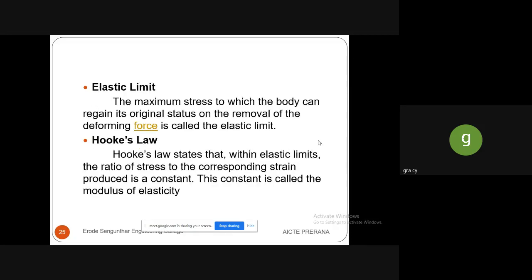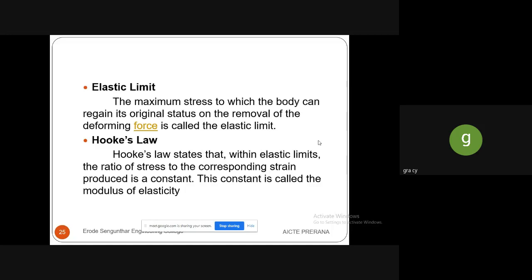One important definition here is the elastic limit. The maximum stress up to which the body can regain its original state on the removal of the deforming force is called the elastic limit. When a force is acting on any body, stress will be developed to a maximum extent. That maximum stress from which the body recovers on removal of the deforming force is the elastic limit.